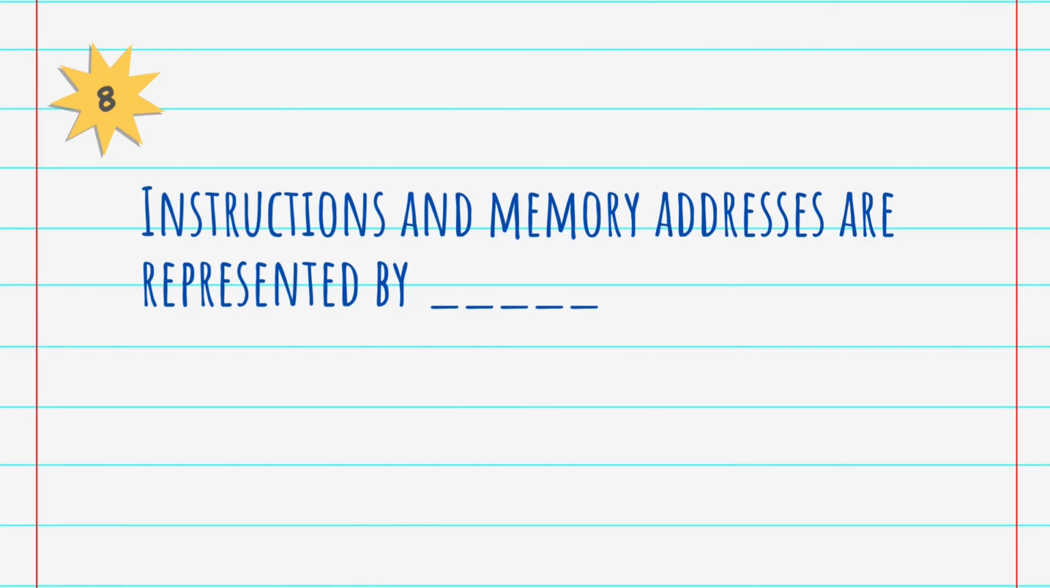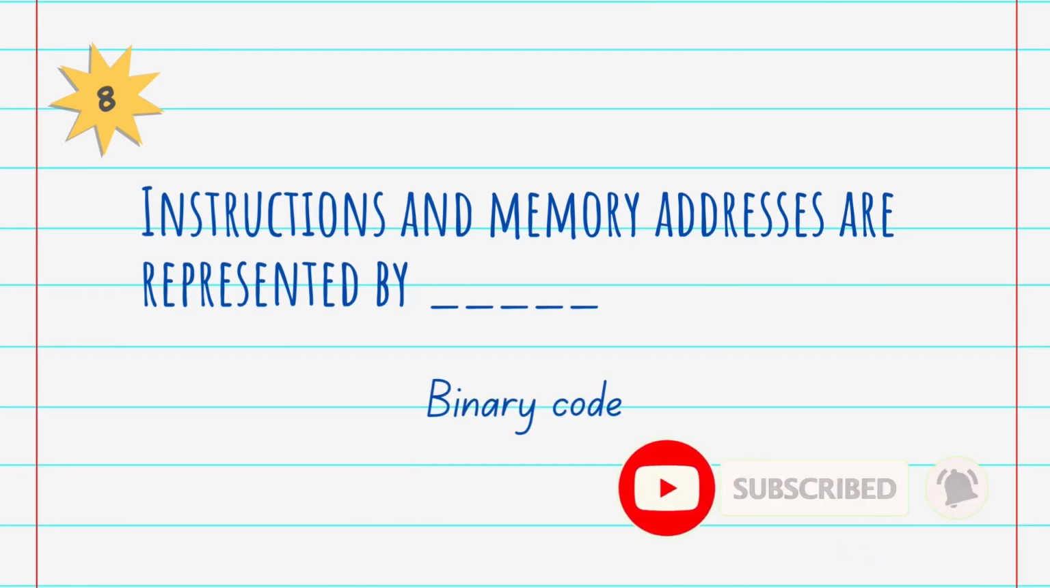Question number 8. Instructions and memory addresses are represented by. Answer is binary code. Binary code represents the instructions and memory addresses. Binary code is used in digital computers based on a binary number system in which there are only two possible states, off and on, and these states are represented by 0 and 1. We all know that, right? If you haven't watched our logic gates video, then here it is in the I button. Go and check it for a better understanding of this concept.